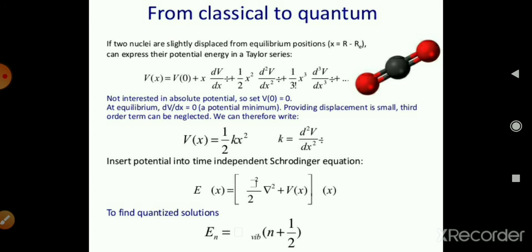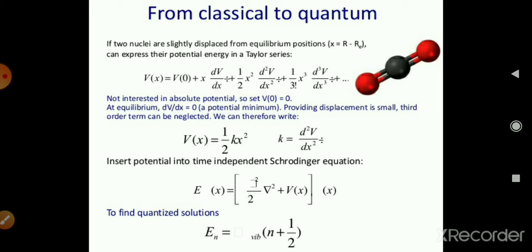So, from the classical to the quantum: if two nuclei are slightly displaced from the equilibrium position, where x is equal to r minus r_e, then V(x) is equal to V0 plus x dV by dx plus 1 by 2 x square d square V by dx square plus 1 by 6 x cube d3 V by dx3.